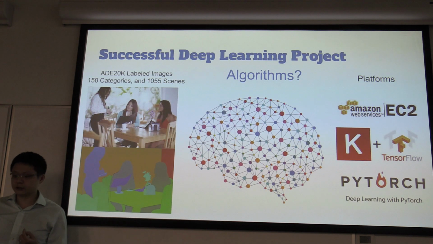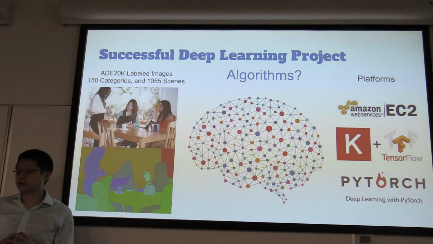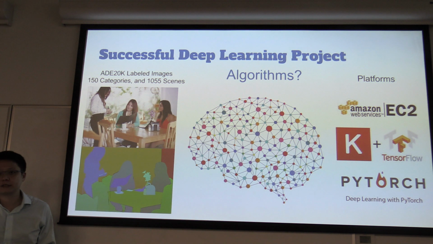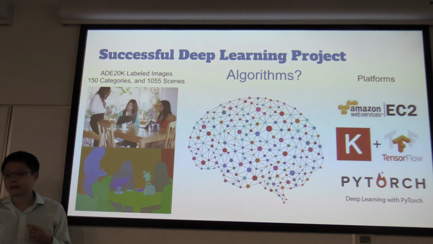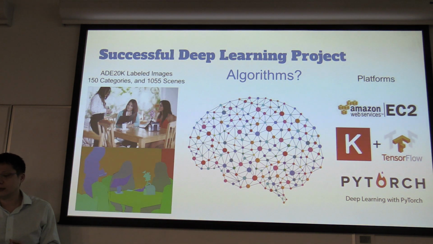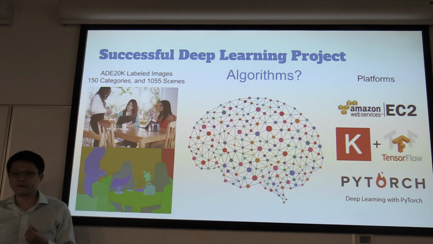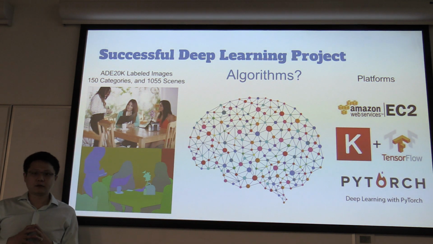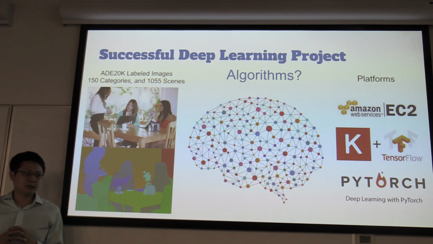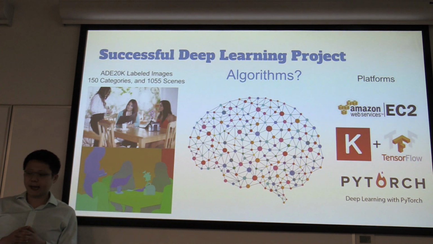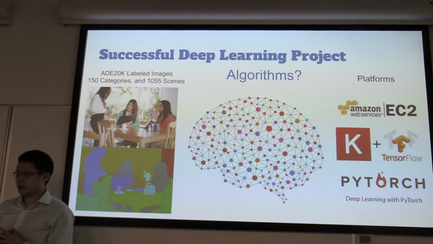So the methodology. First, to achieve a successful deep learning project, we need datasets. The datasets I used are from the MIT computer vision group. It has 20,000 labeled images spread out over 150 categories and 1055 different scenes.